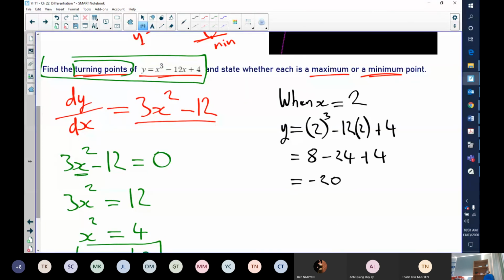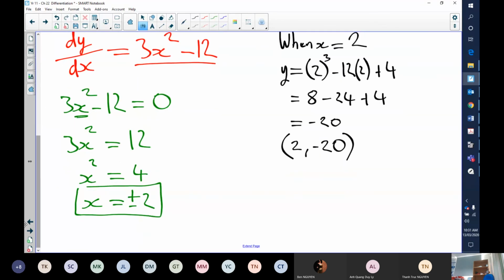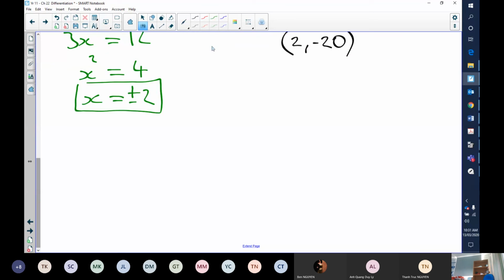So the first turning point is going to be positive 2, minus 20. That's one turning point. Now let's look at the next turning point.